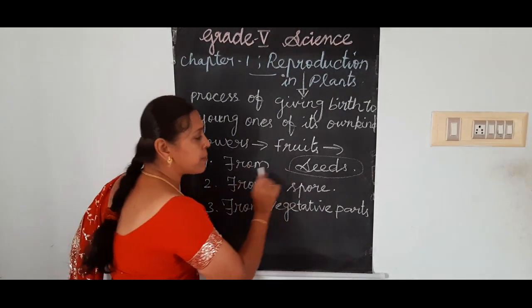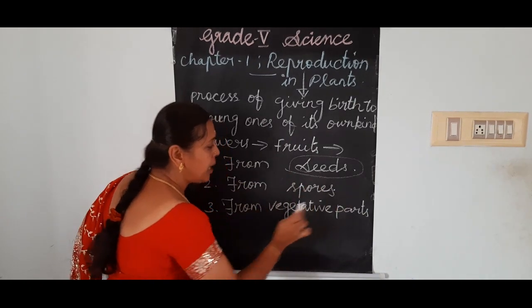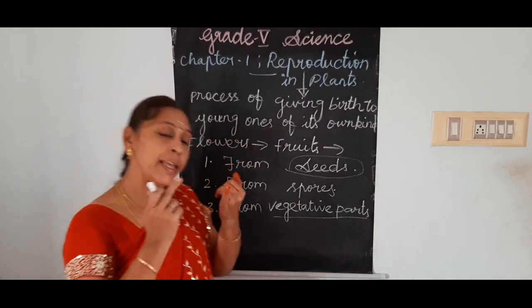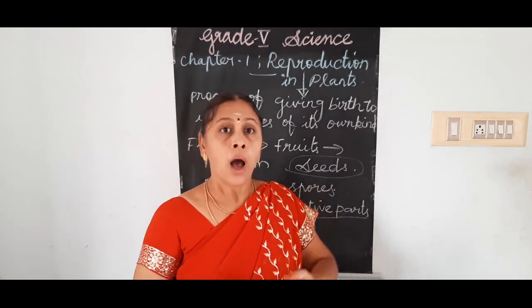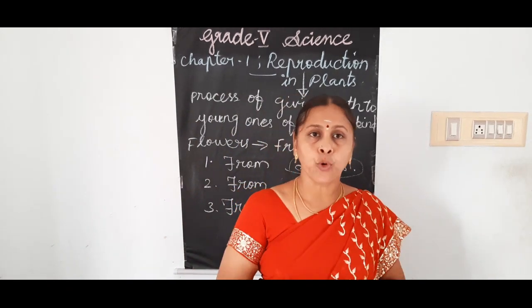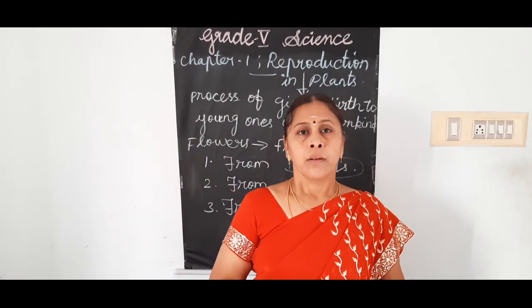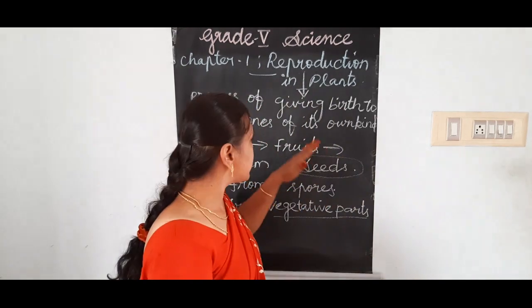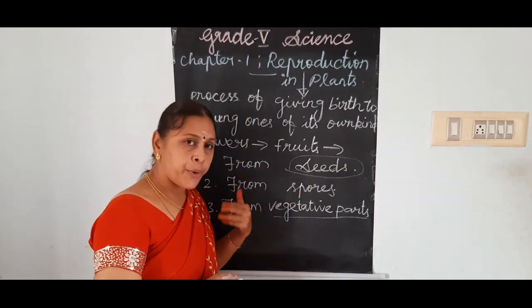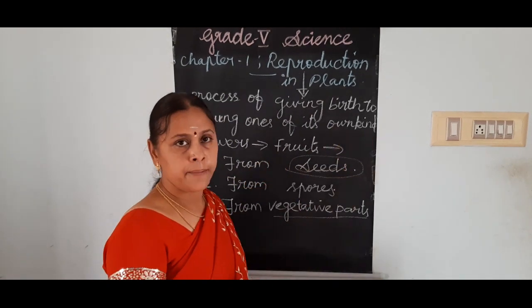They are from seeds, from spores and from vegetative parts. What are these vegetative parts? It may be either stem or root, or through leaves also the plants may reproduce. So through these three methods only the plants reproduce their own kind.